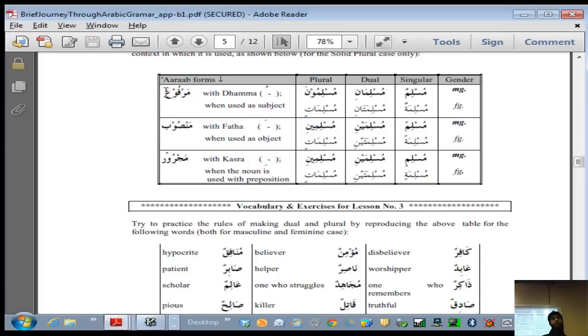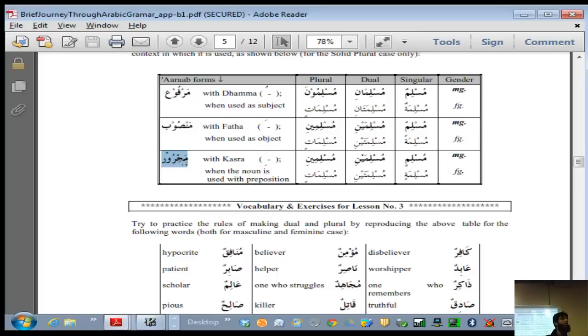Now, what is this talking about? Marfu, mansub, majroor. These are Arabic terminologies. You don't have to start worrying about memorizing them for now.